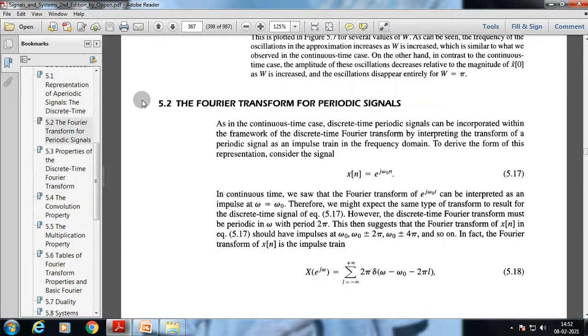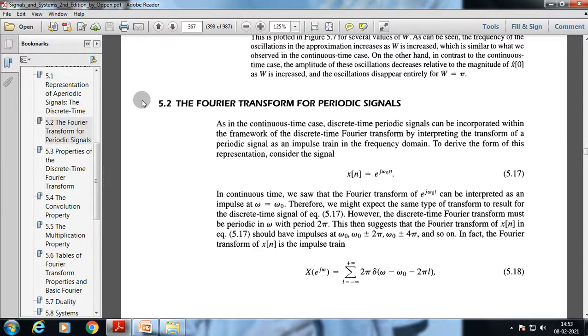As in the continuous time case, discrete time periodic signals can be incorporated within the framework of the discrete time Fourier transform by interpreting the transform of a periodic signal as an impulse train in the frequency domain. To derive the form of this representation, consider the signal.